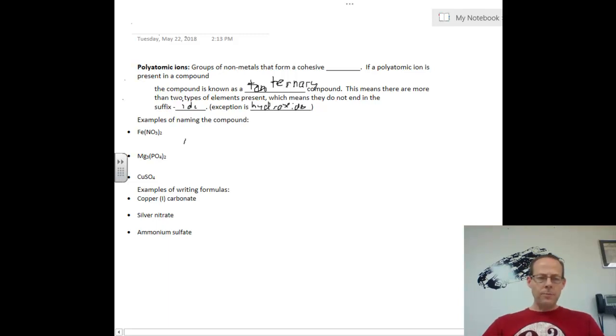If we go to this first one, now we're kind of just mixing stuff up. I have iron, so I know I'm going to write iron. Based on the last podcast, iron is in the middle, so it's going to require a Roman numeral. I'm not going to write the Roman numeral yet, I'm going to leave a space there. And then we need to write NO3. NO3 is not like nitroxide or something like that, but it has a name. That NO3 is in parentheses, and that thing is called nitrate. So we have some kind of iron nitrate.